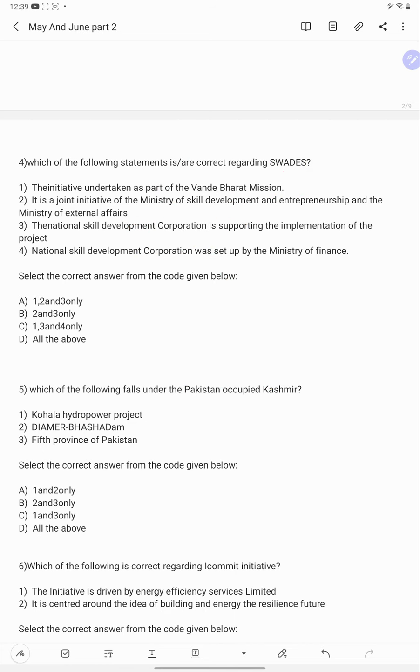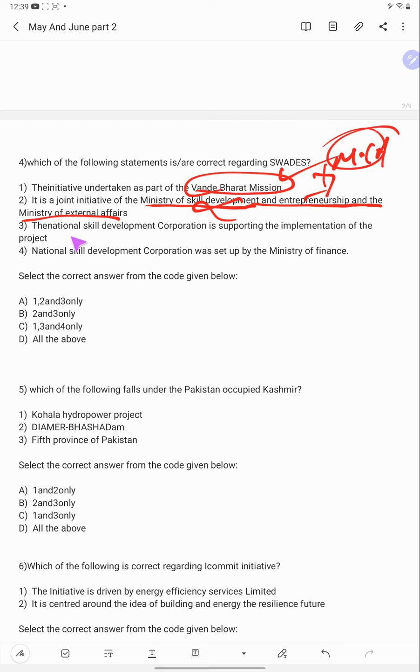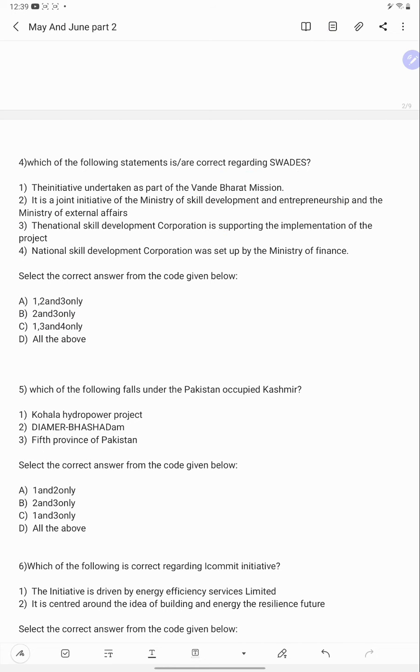So now let's take up the options. The initiative taken as part of the Vande Bharat mission: true. It is a joint initiative of Ministry of Skill Development and Entrepreneurship and Ministry of External Affairs: wrong, because what about the Ministry of Civil Aviation? If you know 2 is wrong, answer is C. That's it. No need to check 3 and 4 also. So come to the next question.